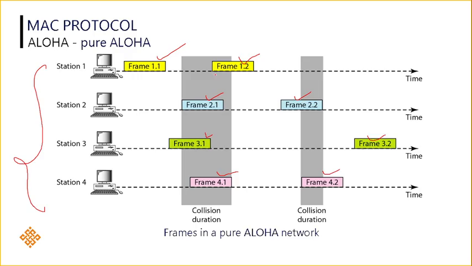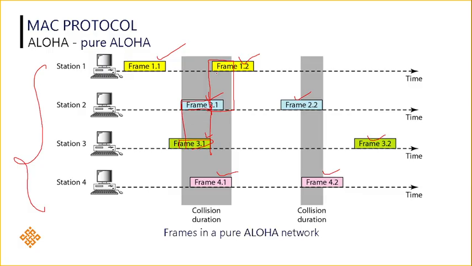If you see clearly, the second frame of station 1 and a portion of the first frame of station 2 are collided. Similarly, some portion of the first frame of station 2 and also the first frame of station 3 are collided here. I have shown it in some shaded color.